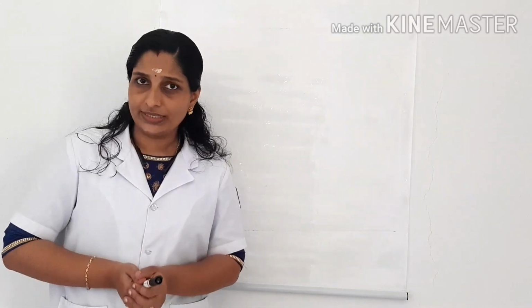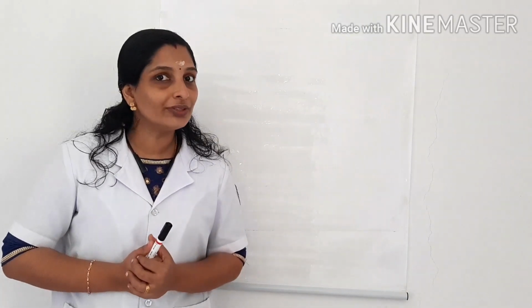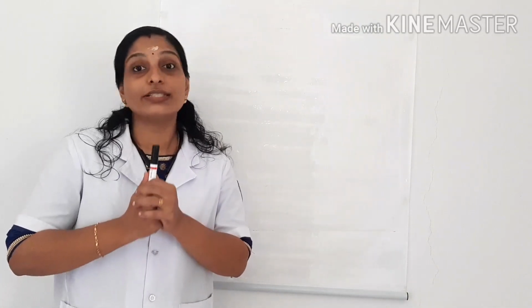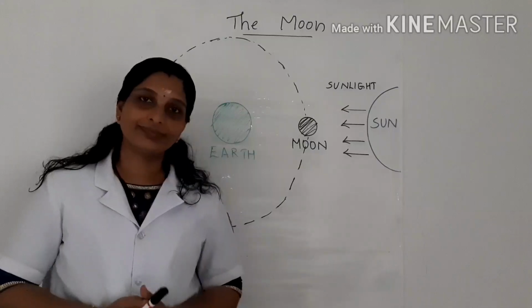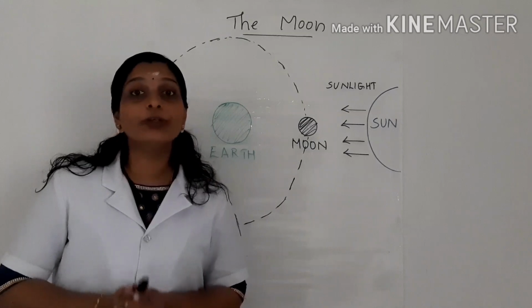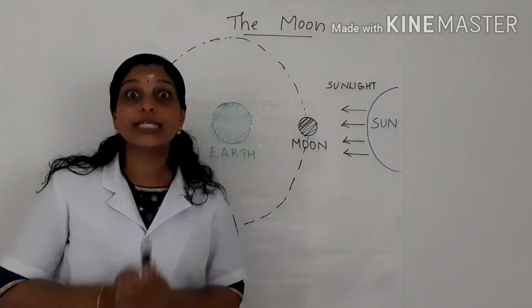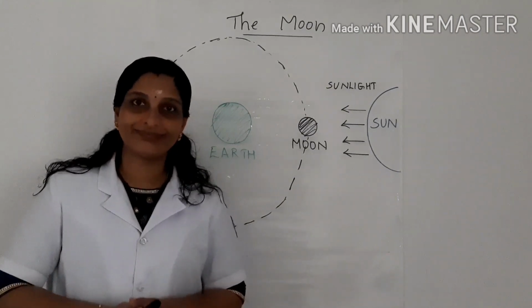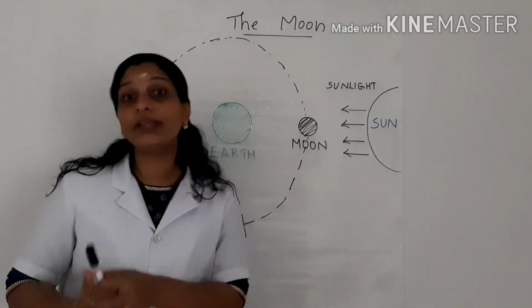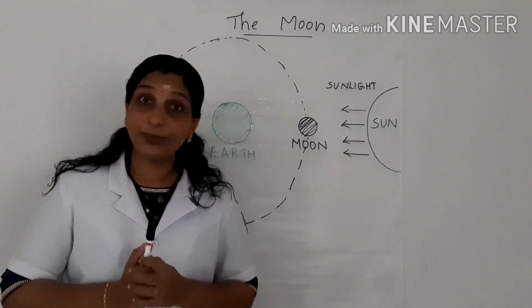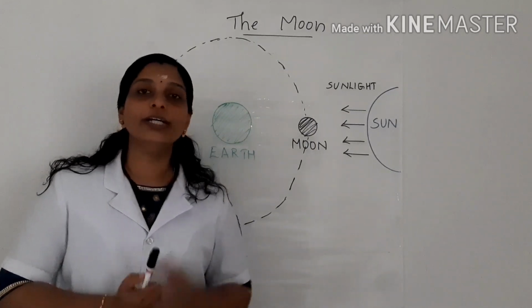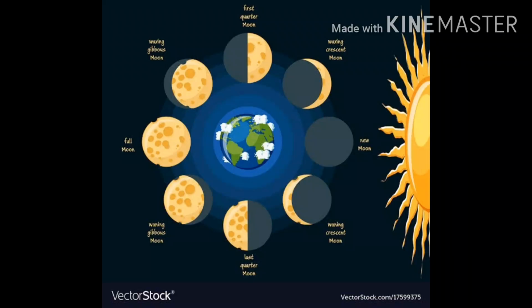Do you ever notice any changes in the shape of the moon? Yes, it looks as if the shape of the moon changes every day. Why does the shape of the moon change every day? There is a reason behind that. Today, we are going to discuss that reason. As we discussed in our previous class, the moon cannot produce its own light. It is lit up by the light of the sun. We can only see the part that is lit up.